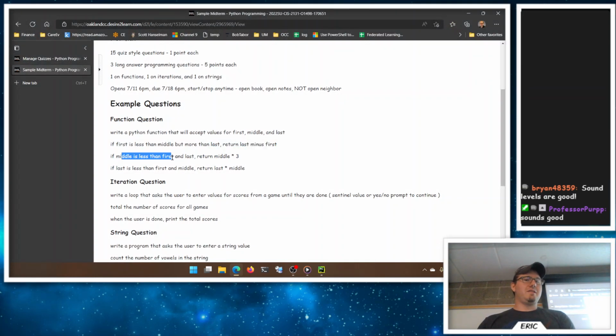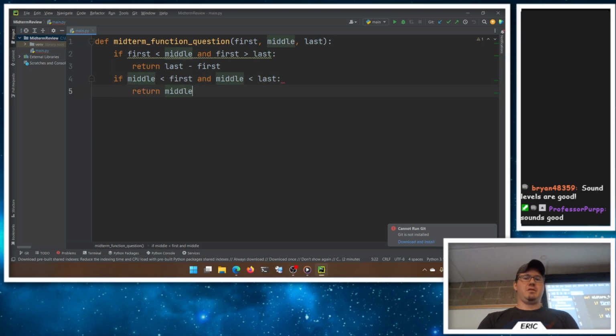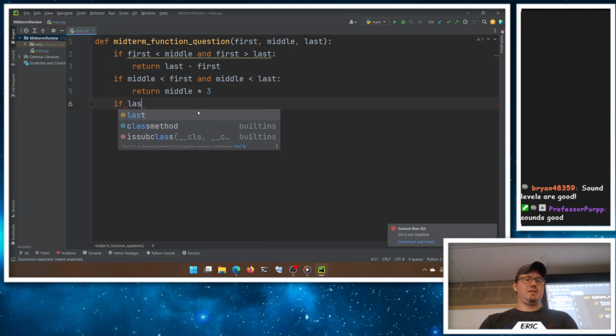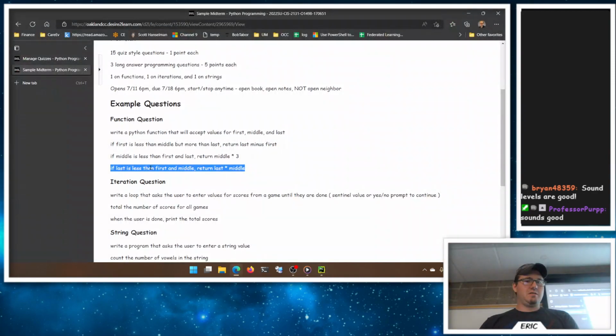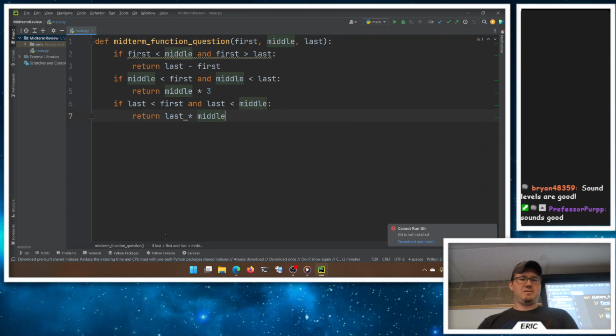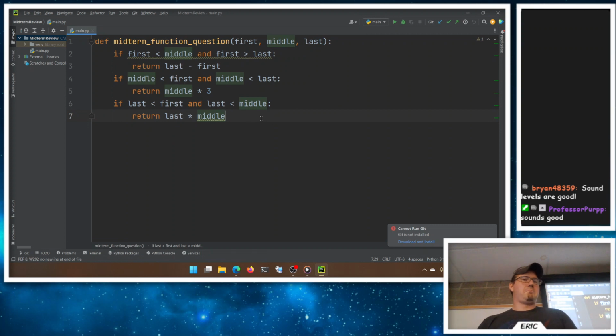If middle is less than first and last, return middle times 3. So if middle is less than first and middle is less than last, return middle times 3. And if last is less than first and middle, return last times middle. If first and last is less than middle, return last times the middle, I think it was. Last times the middle.